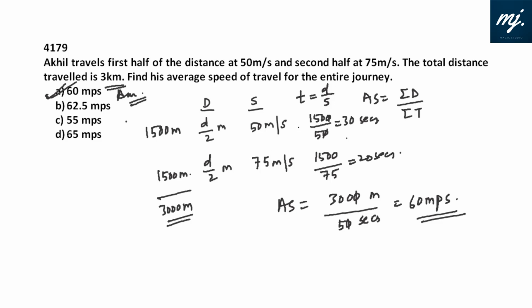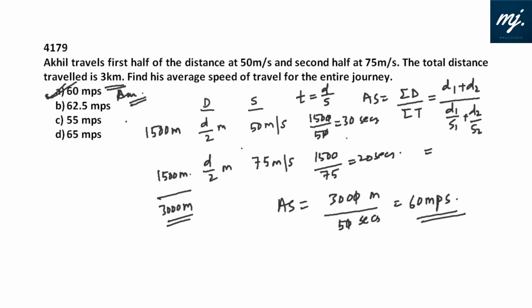In this case, we don't have time. And since we don't have time, we can straight away see what we have done. We have done it as d1 plus d2 upon d1 by s1 plus d2 by s2.